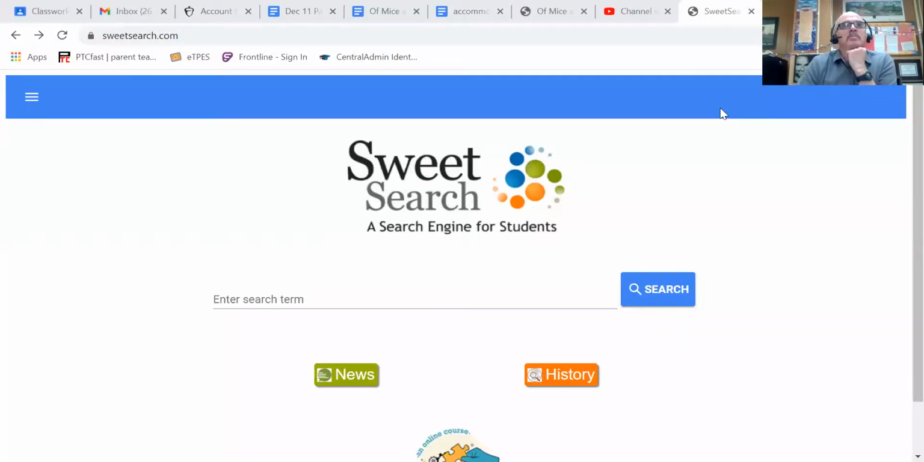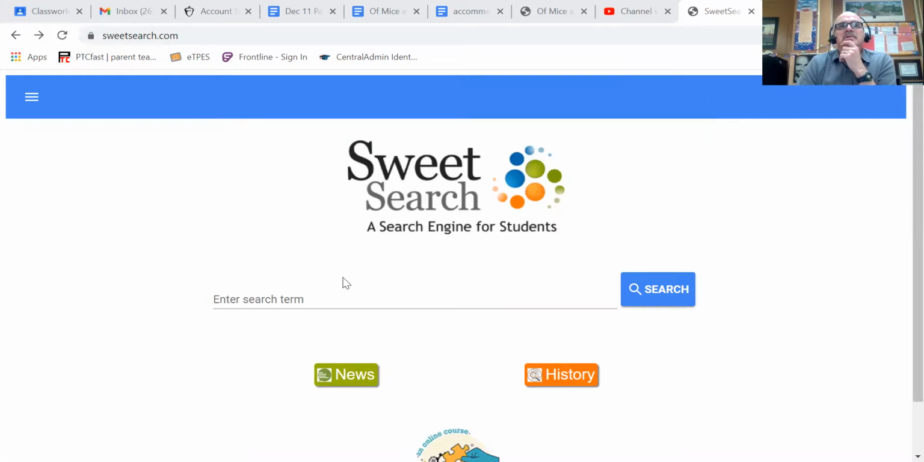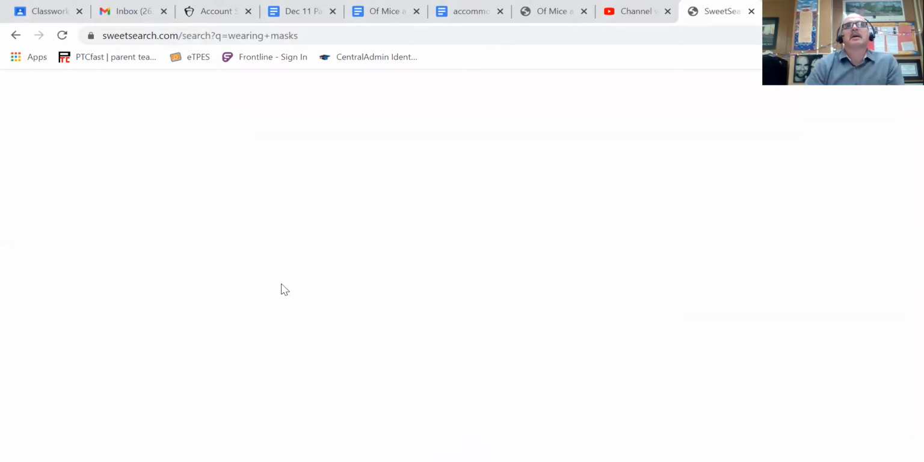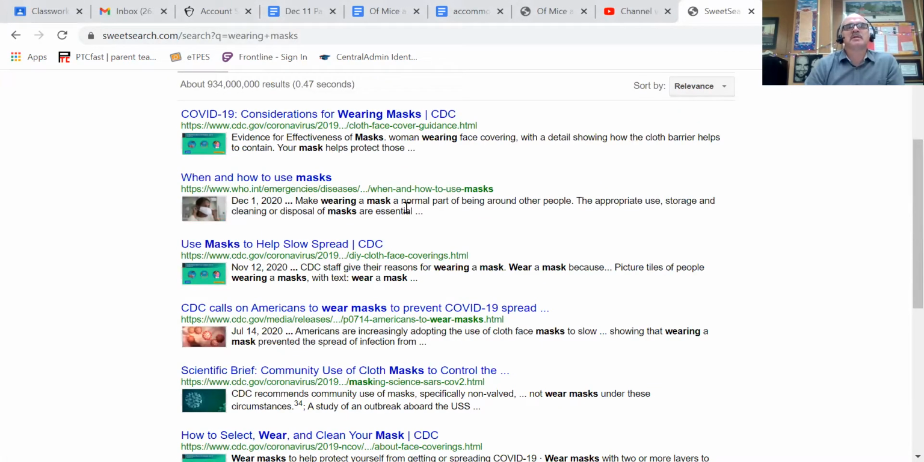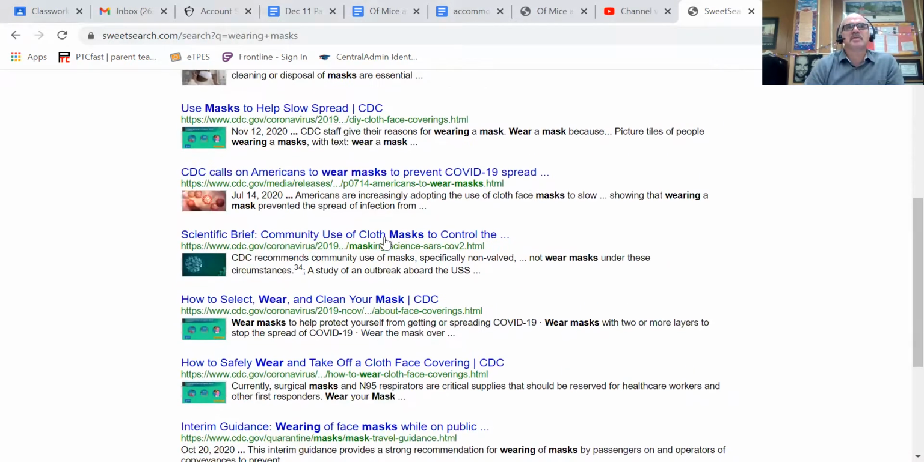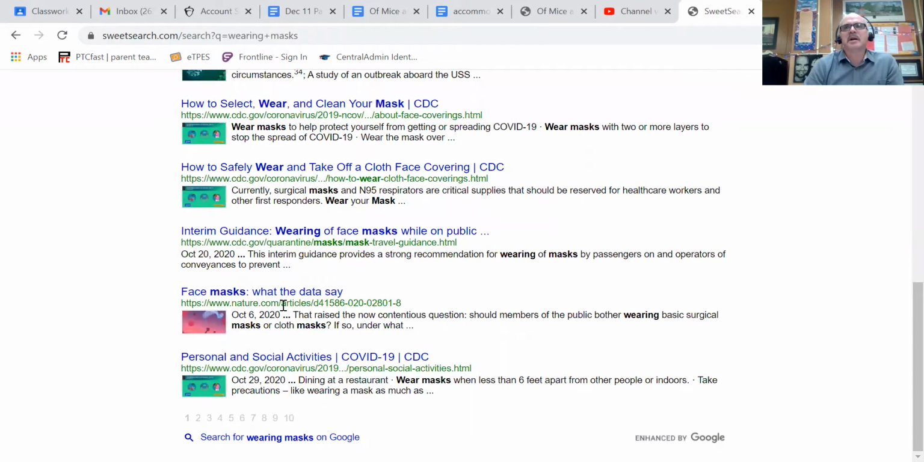Okay, so it is sweetsearch.com, SWEETSEARCH.com, just like it sounds, a search engine for students. So all you have to do, just like with Google or any other engine, is put something in. So I'm just going to put wearing masks, okay? And that's going to give us a whole bunch of things from reliable sources like CDC, the WHO, the World Health Organization. See down here some other government things. Something from nature.com, which is like Nature magazine. So that'd be a good source outside of government agencies.